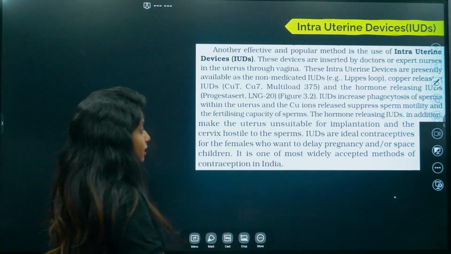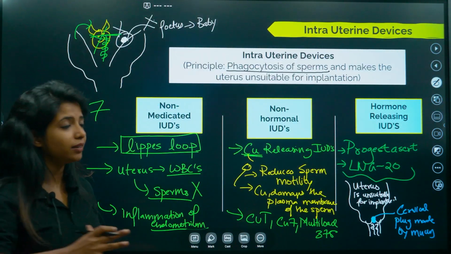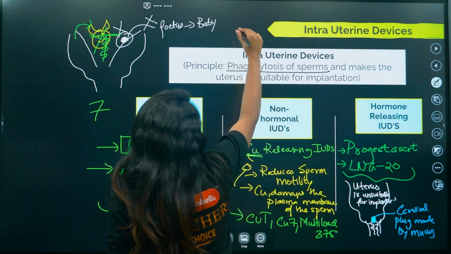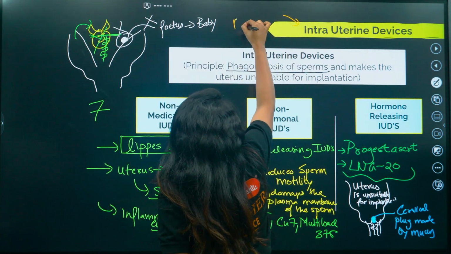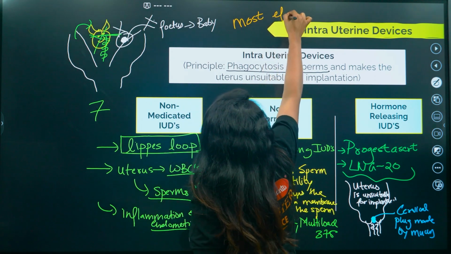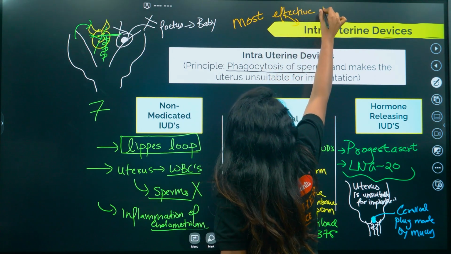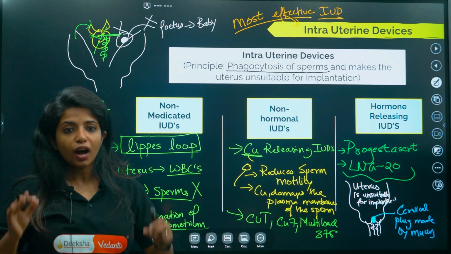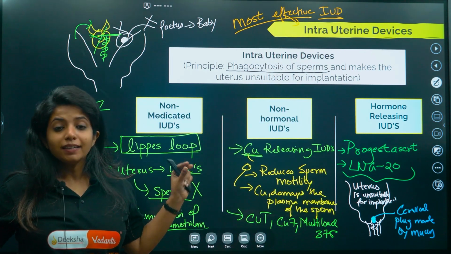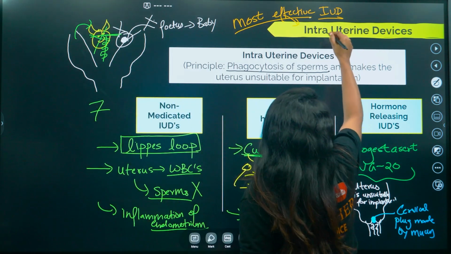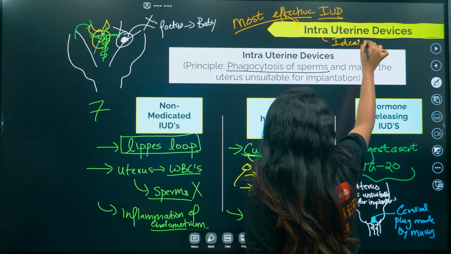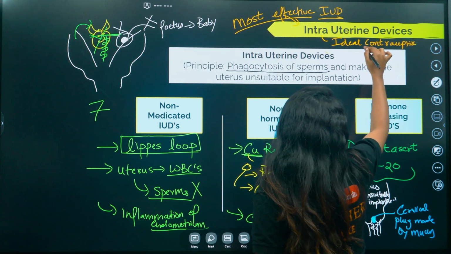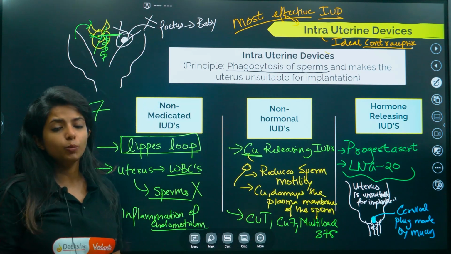Now let's read this, and one very important thing. I could say that is very important. This is awarded as the most effective IUD. It is the most effective IUD right over there, and it is considered to be the ideal contraceptive, because after years, when you remove this thing, again it becomes back to normal. There are no side effects and nothing like that, so it is considered to be the ideal contraceptive.